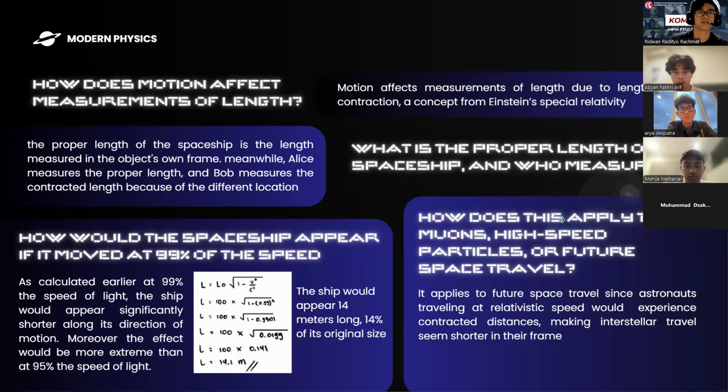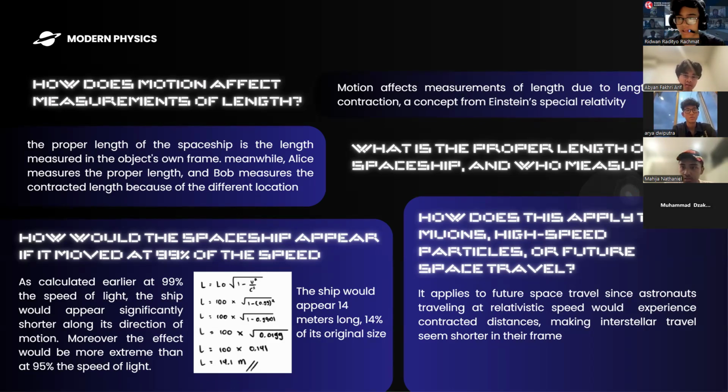Okay, so how does motion affect measurements of length? The proper length of the spaceship is the length measured in the object's own frame. So let's say it is 100 meters. Alice measures the proper length and Bob measures the contracted length because of the different frames. While Alice is in the ship, she sees it as 100 meters, but Bob, because he's on the station far away from the ship, sees it as shorter, at least like 30 meters.